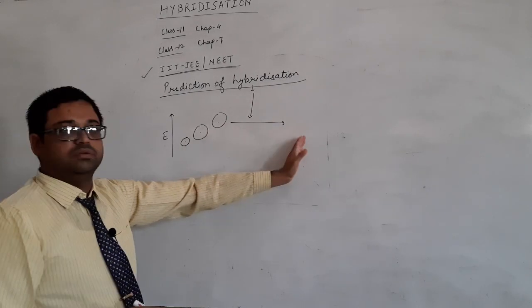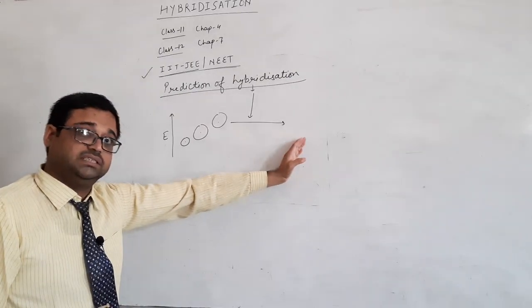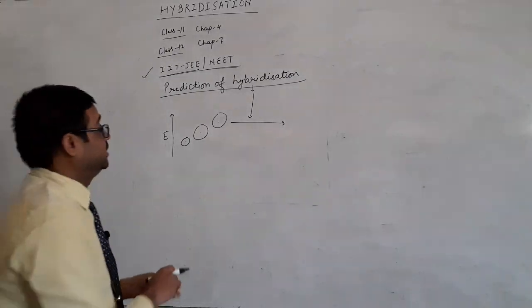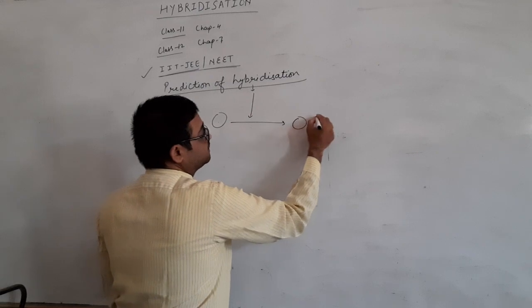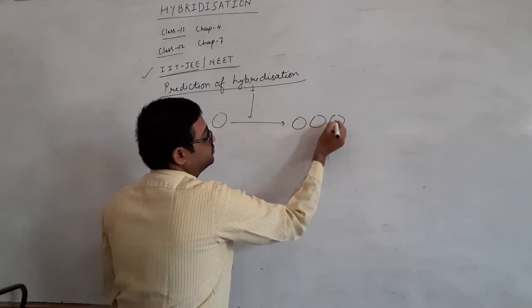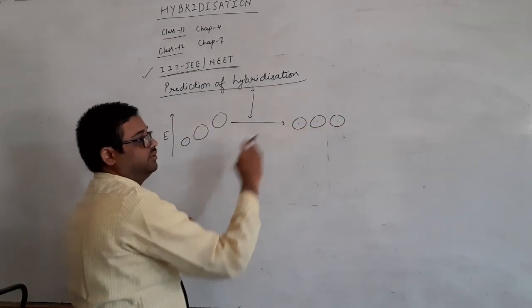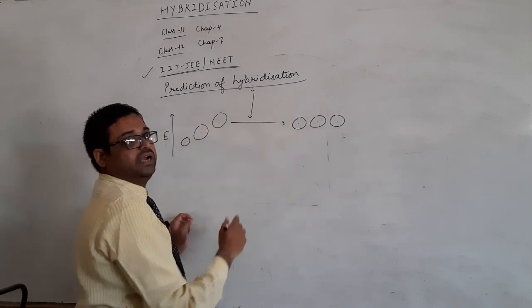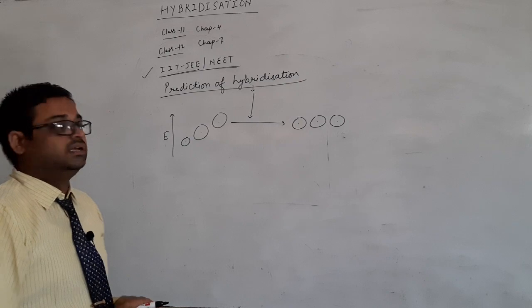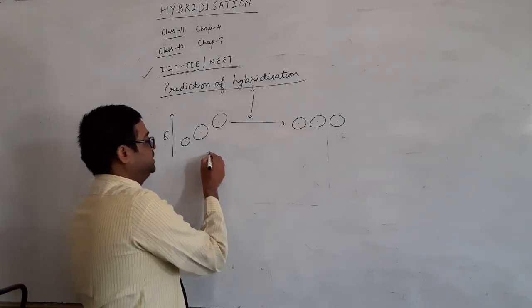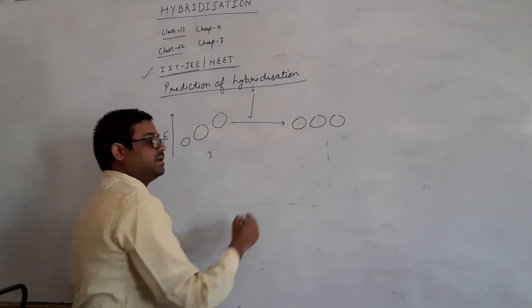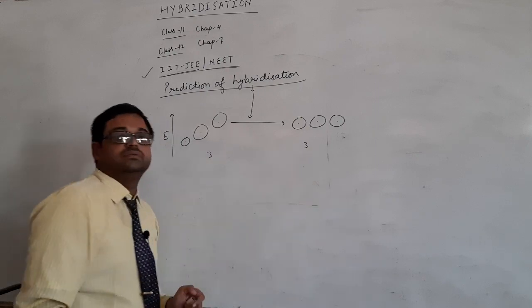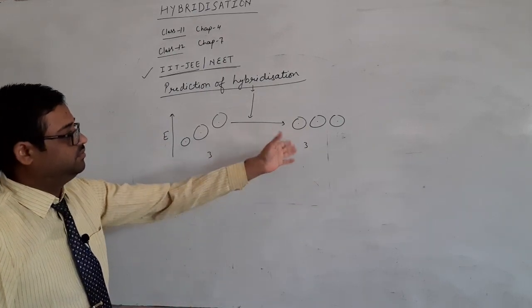These new hybrid orbitals have a speciality, that is they have the same energy. Okay, so equal, you can see they are equal now, equal in size, they have equal energy, and they have identical shape. Okay, and they have equal number also. Initially suppose 3 orbitals are participating, then 3 new hybrid orbitals will be formed.